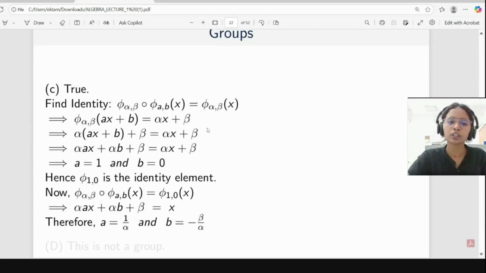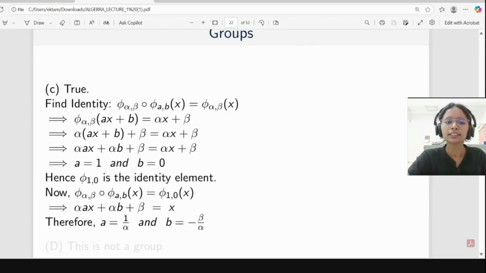Like in polynomials, if we have two equations like a x plus b equal to c x plus d, we compare the coefficient of x and the constant. Here we have linear expressions, so we compare the coefficient of x and then the constant.